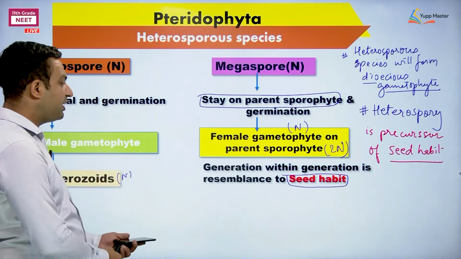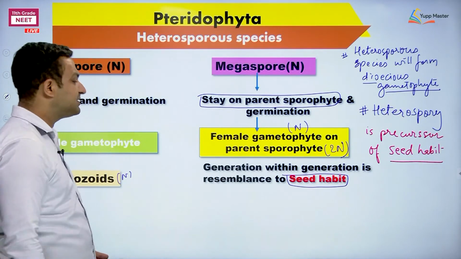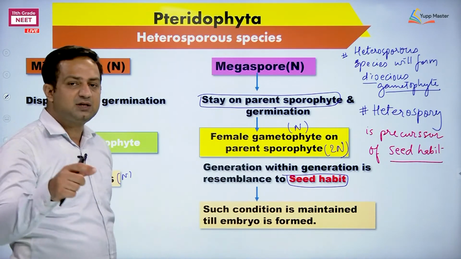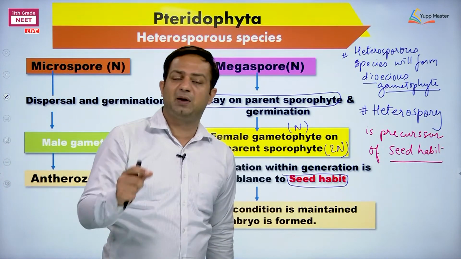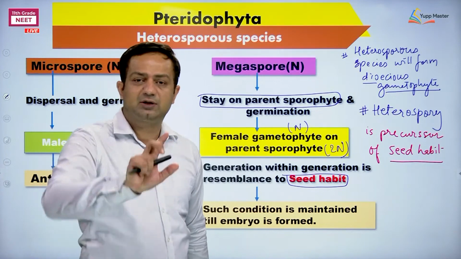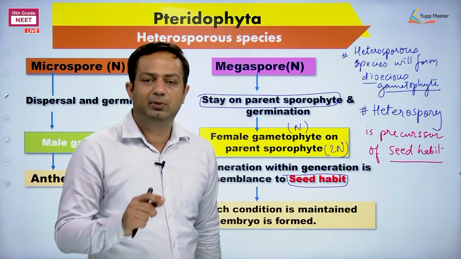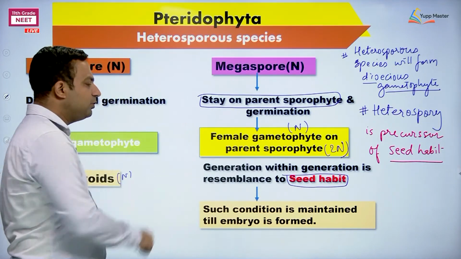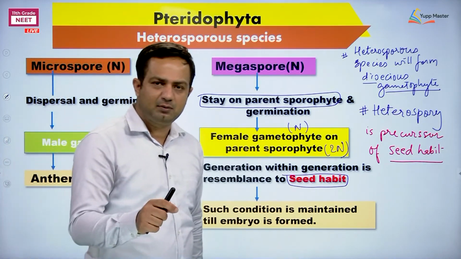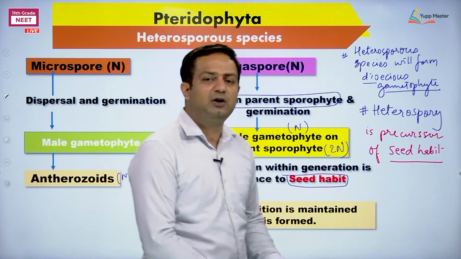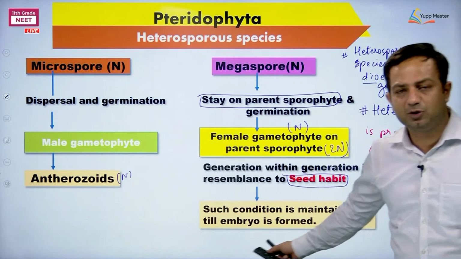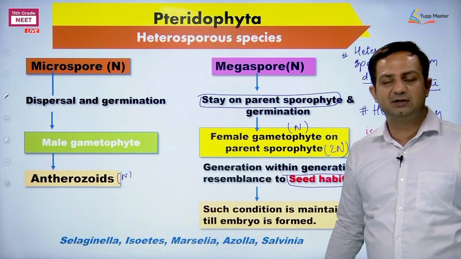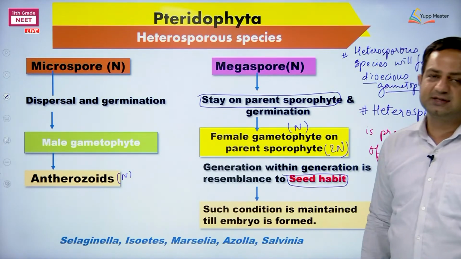So here generation within generation is seed habit, and such a condition means the resting gametophyte is retained on the parent sporophyte till fertilization gets over. Even the embryo, while getting formed, gets its nutrients from the female gametophyte. Let me tell you one such example. It is Selaginella, heterosporous, obviously. Where we are observing these things, I will put all 5 examples over here, starting from Selaginella, Isoetes, Marsilea, Azolla and Salvinia.